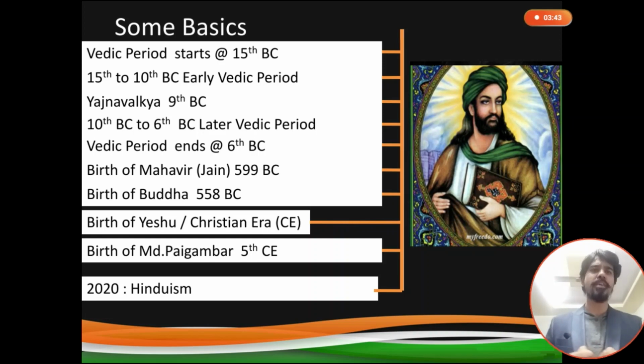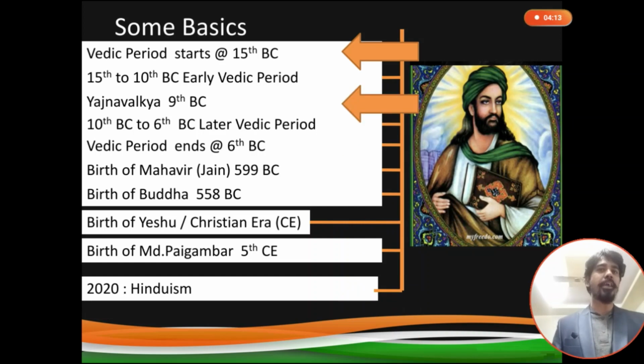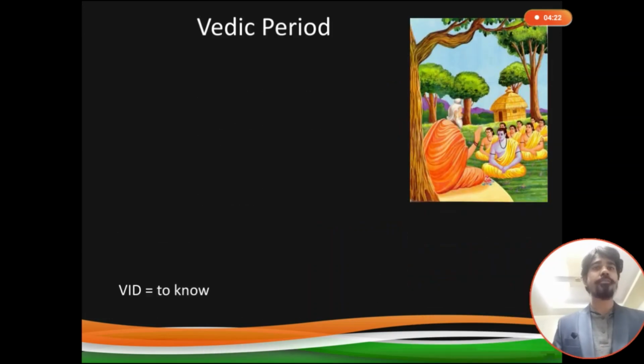So one of my students asked me, sir, why do we need to study this as a law student? Look, in Hindu law or in family law, we have to study the laws related to Hindus, laws related to Islam, and then there are some other aspects of Parsis and all. So we must know where the Buddha was born, where the Mahavira was born, where the Vedic period starts, and where Muhammad Paigambar was born. So that is the only motto, nothing else. So let's get started with the Vedic period, and once we finish the Vedic period, then we'll go for Yajnavalkya.